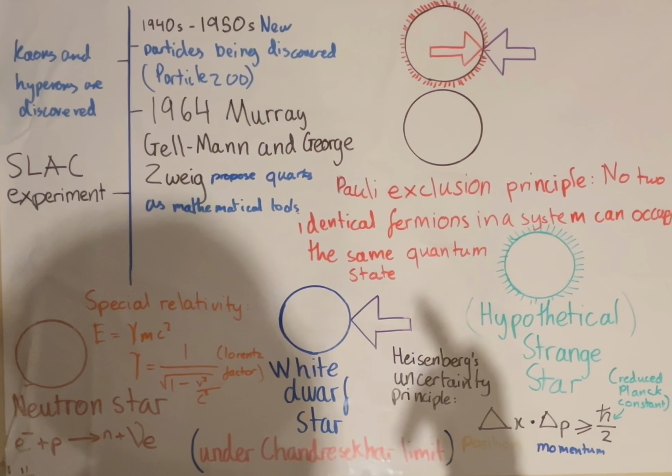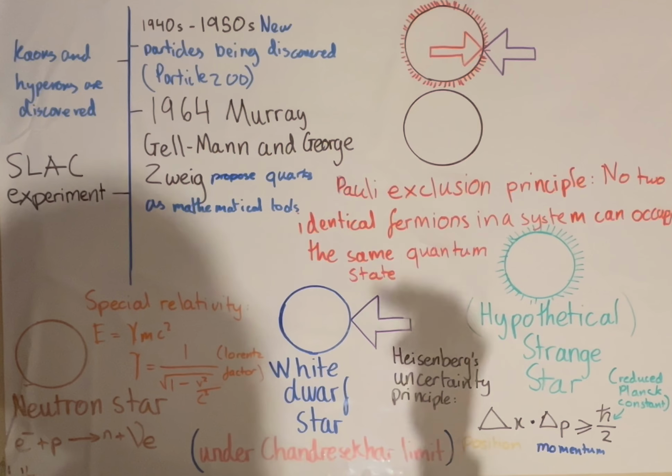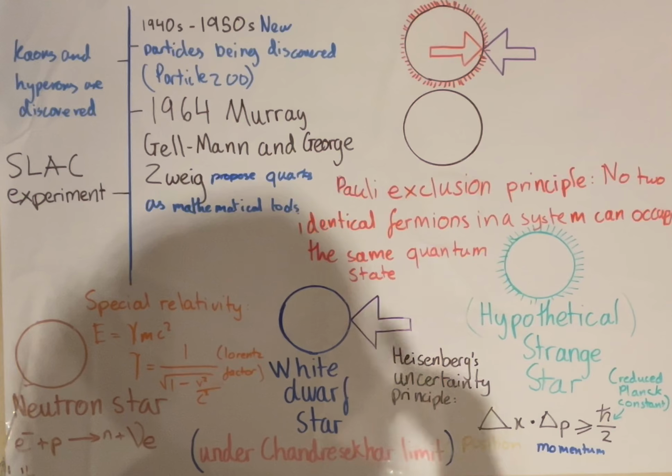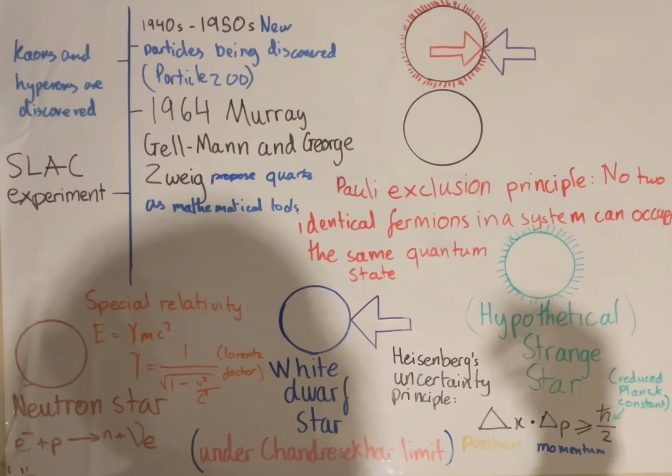And where this quantum chromodynamics comes in is from the Pauli exclusion principle, which states that no two identical fermions in the system can occupy the same quantum state.